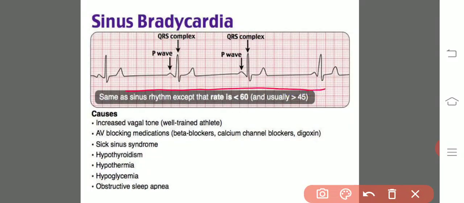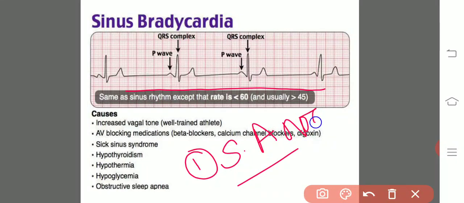There are three main reasons which cause bradycardia. Number one is the failure of the SA node. Thereby, no electrical impulses arise from the SA node, and thereby there is no heartbeat. So a very delayed heartbeat.